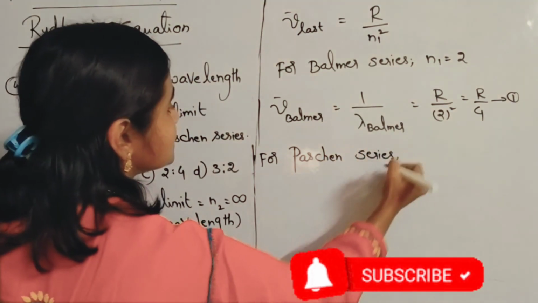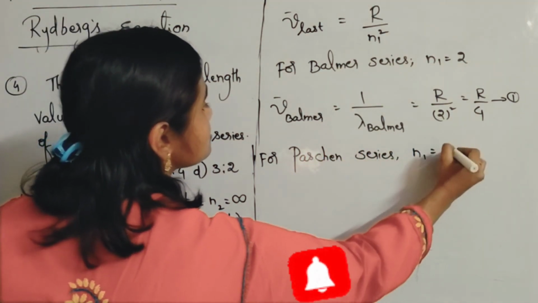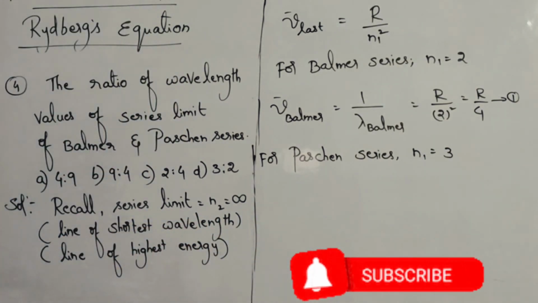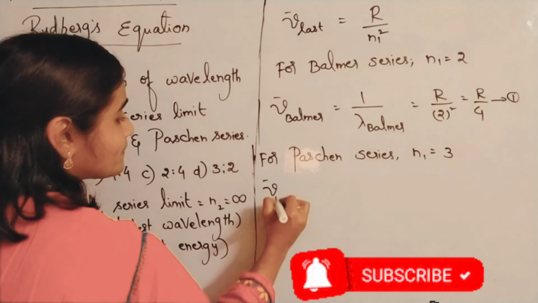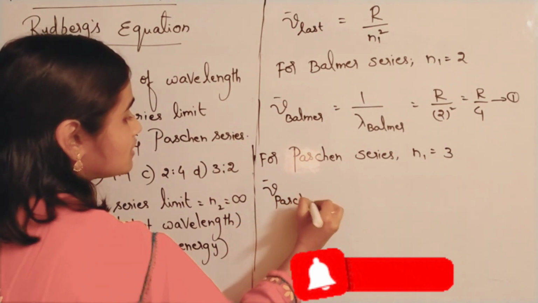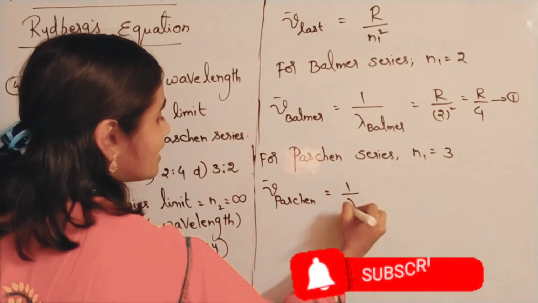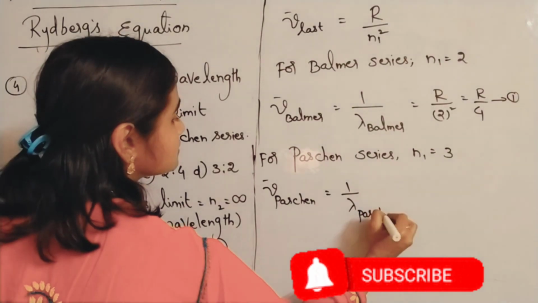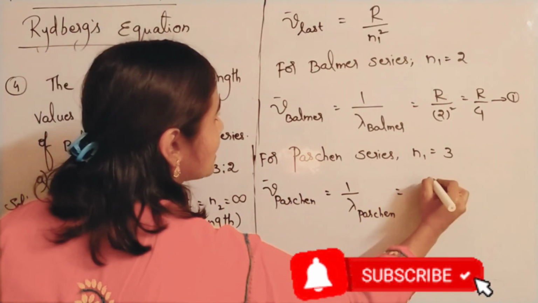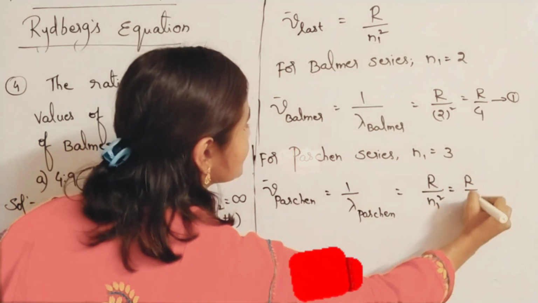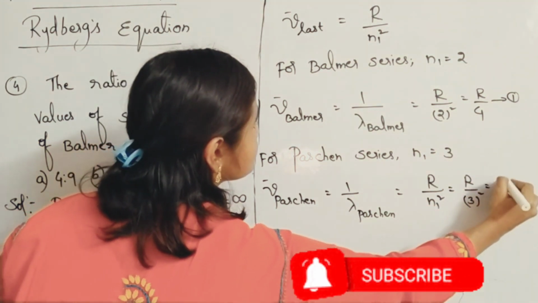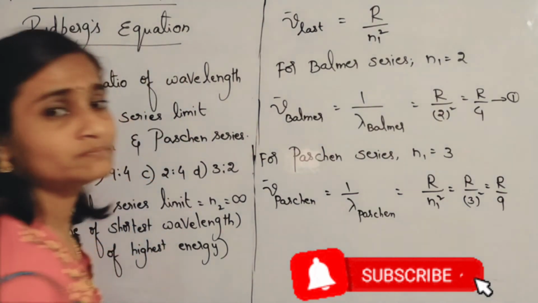For the Paschen series, n1 is how much? 3. Did you remember? So nu bar Paschen is equal to 1 by lambda Paschen, which is equal to R by n1 square, that is R by 3 square, which is R by 9.